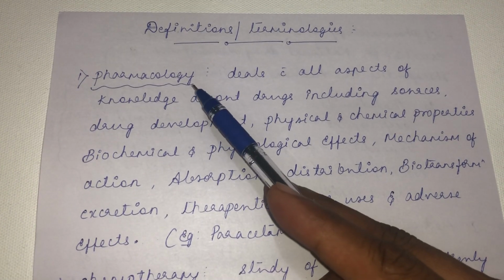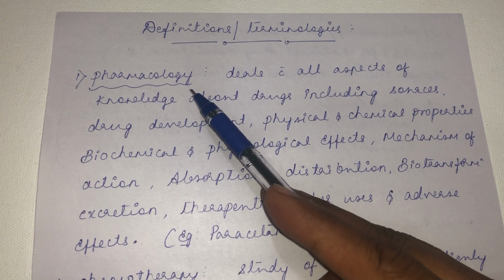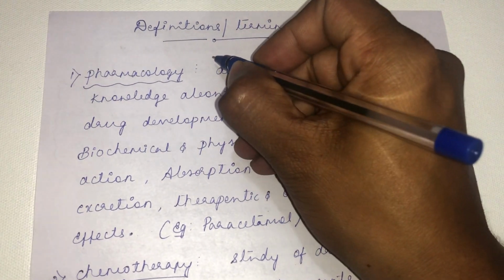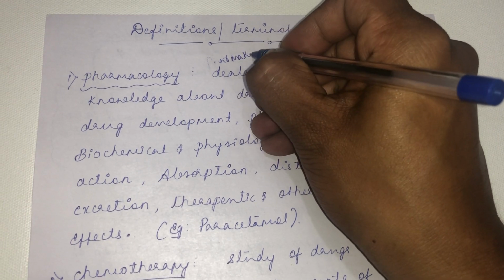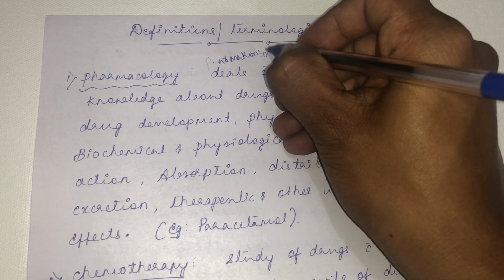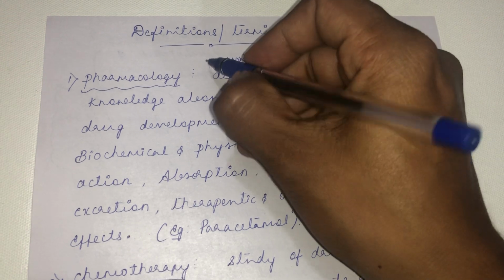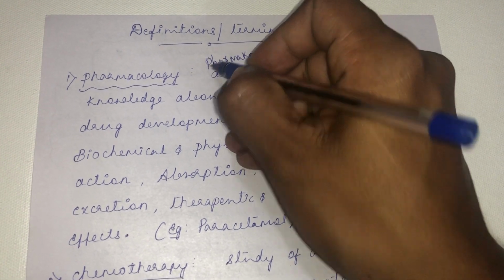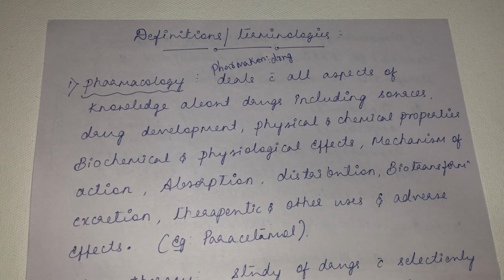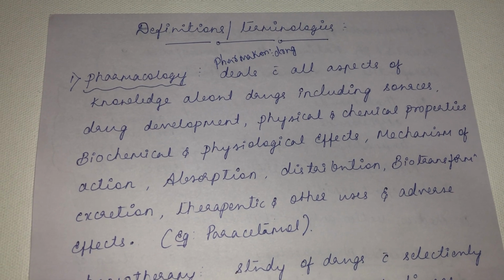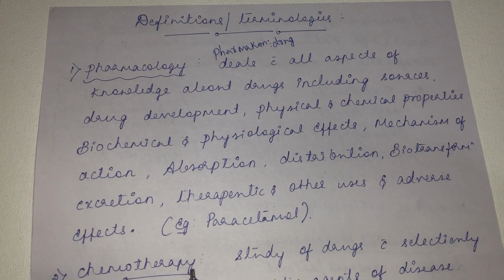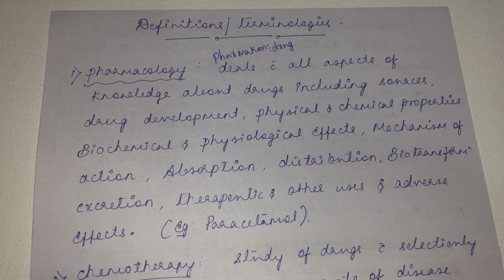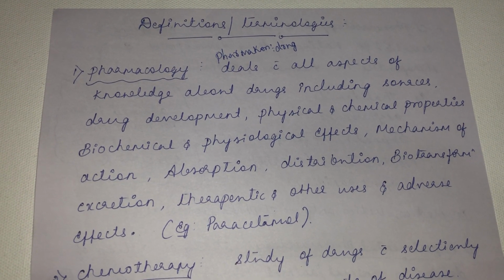See, pharmacology is derived from the word pharmakon. So pharmakon refers to drug and logos is the study. So pharmakon is a drug and logos is the study. So the study about drug is called pharmacology. So to take an example, paracetamol, the basic drug that we use to alleviate fever.